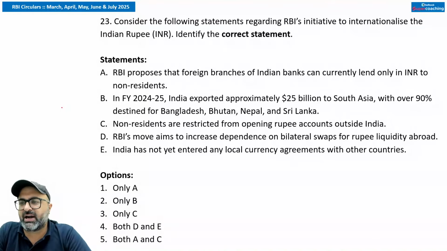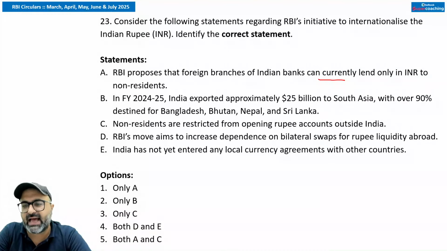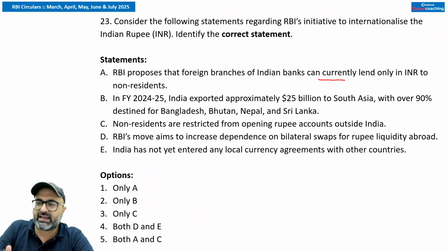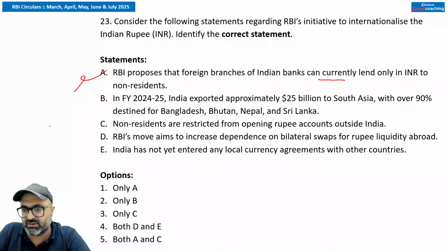Consider the following statement regarding the initiative of internationalization of Indian rupees. RBI proposes that foreign branches of Indian banks can currently lend only in INR to the non-residents. Not only, but yes, they can lend in the INR also to the Indian residents. Currently, foreign branches of Indian banks are restricted to lend in foreign currencies only, but now they will be allowed to lend in INR also.